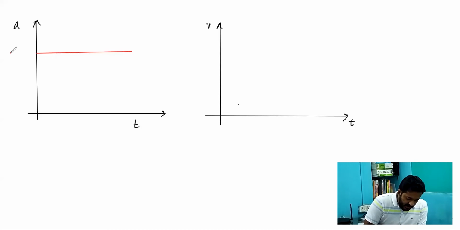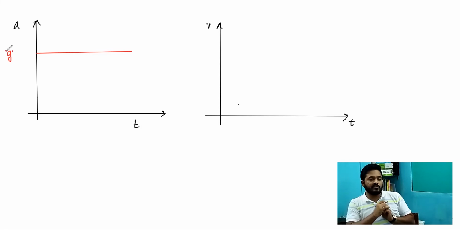I can say something like this about the motion, that acceleration is remaining constant throughout the time. And if I talk about the velocity or speed, the speed is constantly increasing. So if I consider the a-t graph or v-t graph, the a-t graph is going to be a straight line, a line parallel to the x-axis, and the value of acceleration is fixed at g. It is a straight line throughout the motion.